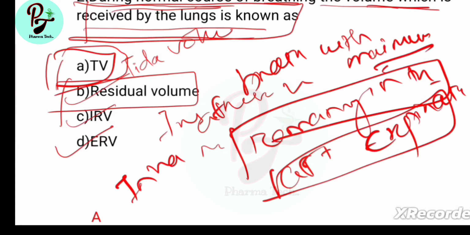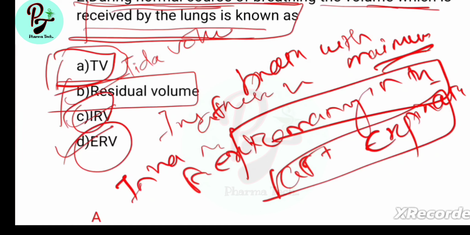Expiratory reserve volume is the amount of air that can be forcefully exhaled after a normal breath. Most important terms.